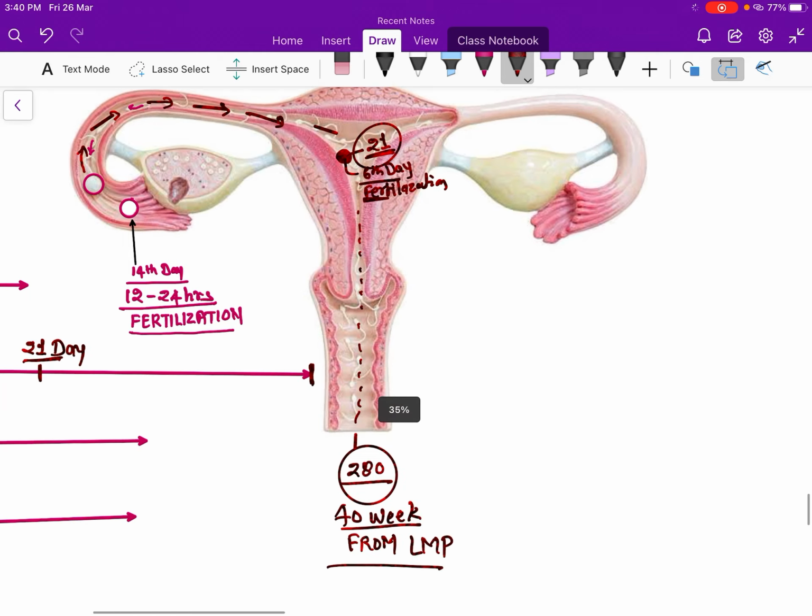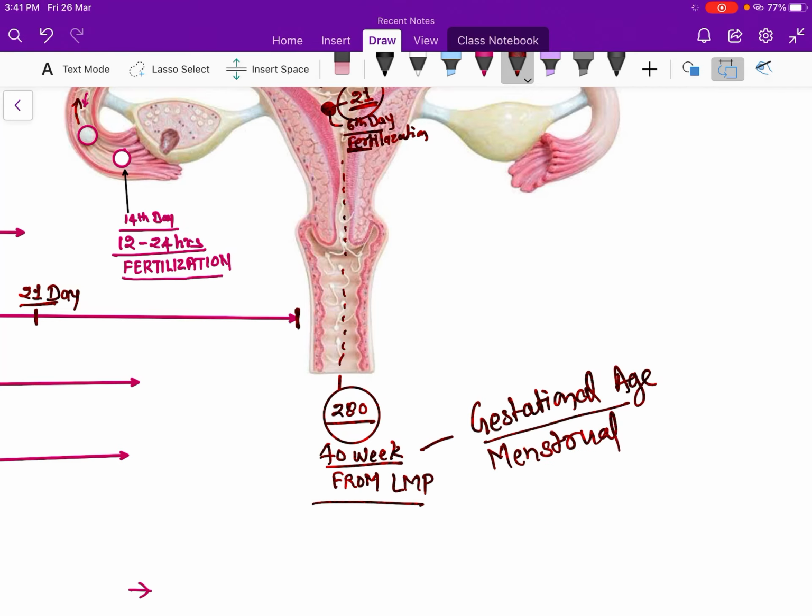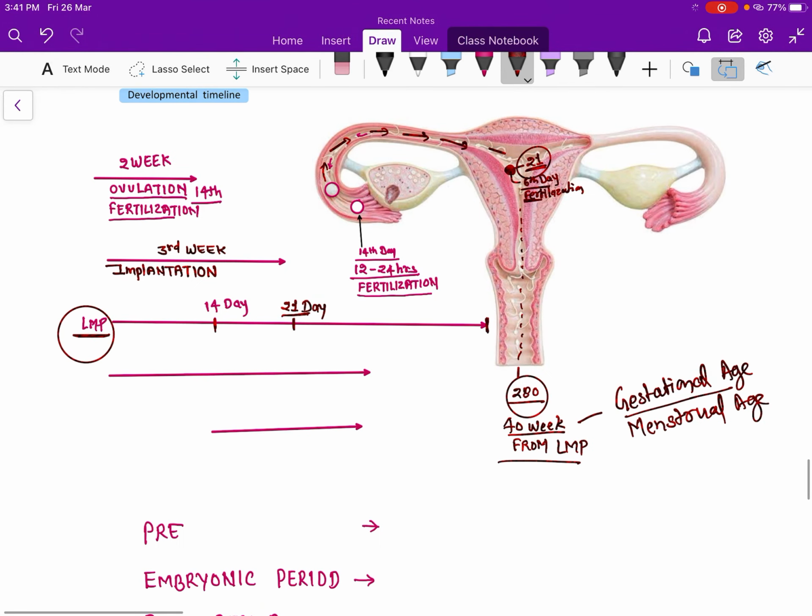This age is called gestational age, or menstrual age, because we are calculating this from the LMP, the day of the last menstrual period. That's why it is 40 weeks.